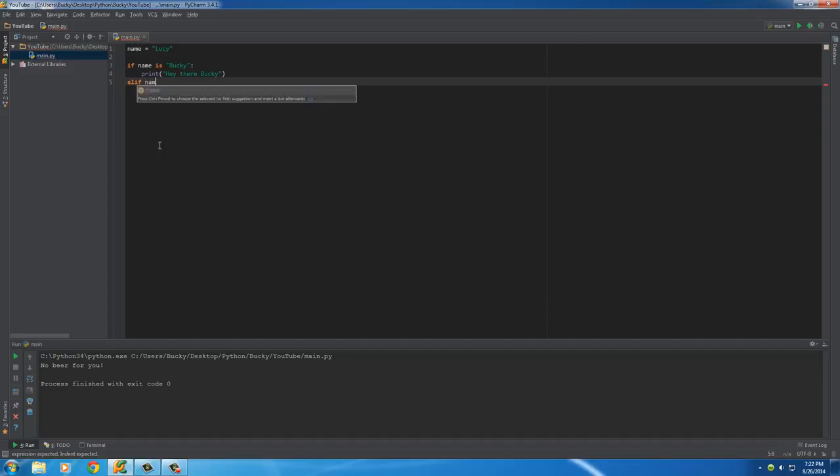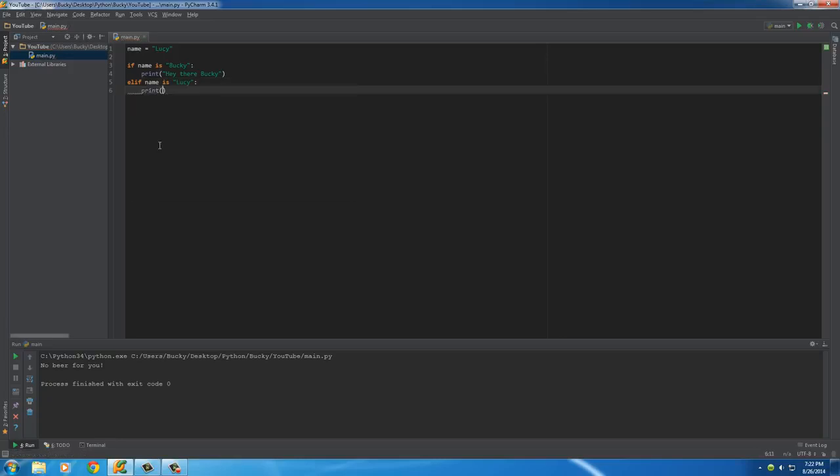So else if the name is Lucy, print, what are we going to print for Lucy? Something ghetto, like, what up, loose dog. Alright, okay, I think that's ghetto enough.